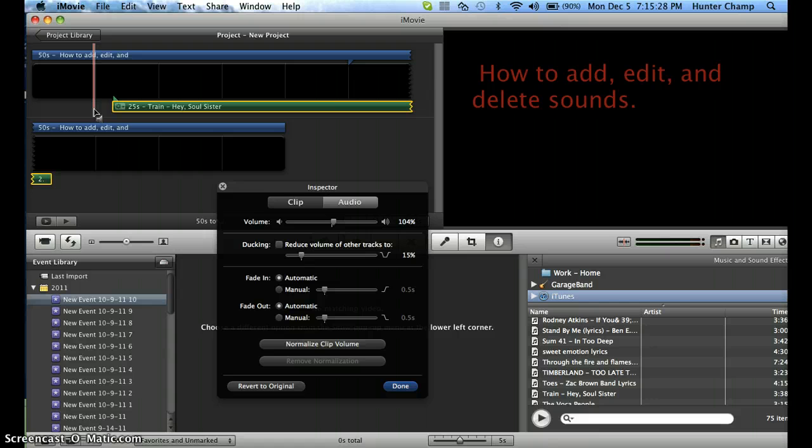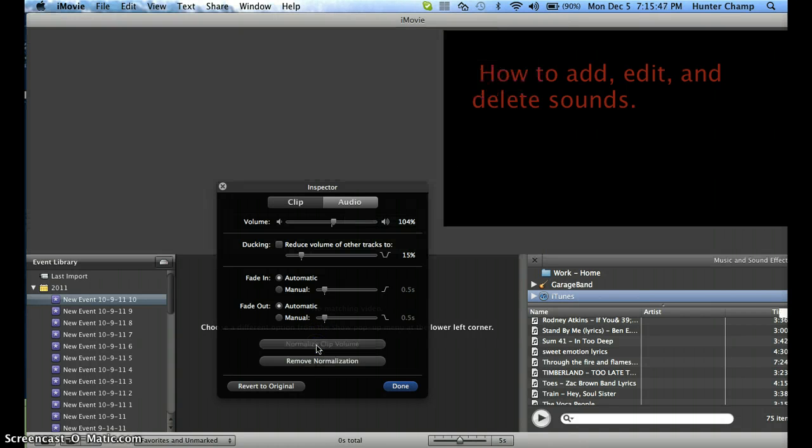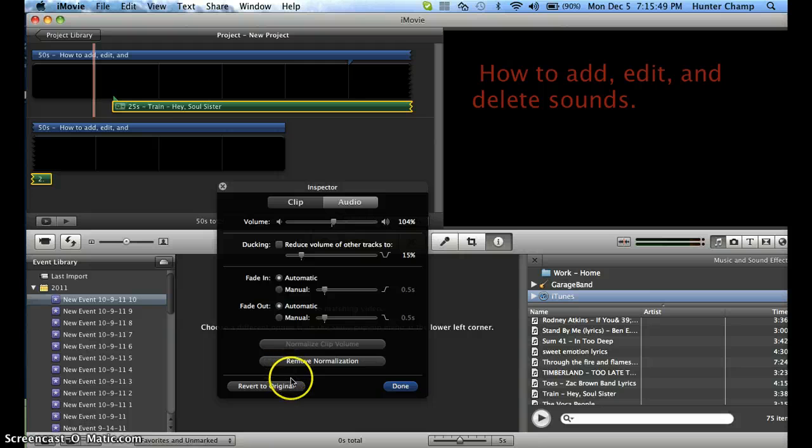What that does is, basically, 2 songs are playing at once, and when you duck it, it pauses one clip while the other plays, and then it can start back up again. Normally it fades in and fades out automatically, but you can always adjust it. Now when you normalize the clip, it just goes back to what it first started as. Or when you revert to the original, basically all the changes you made just go back.